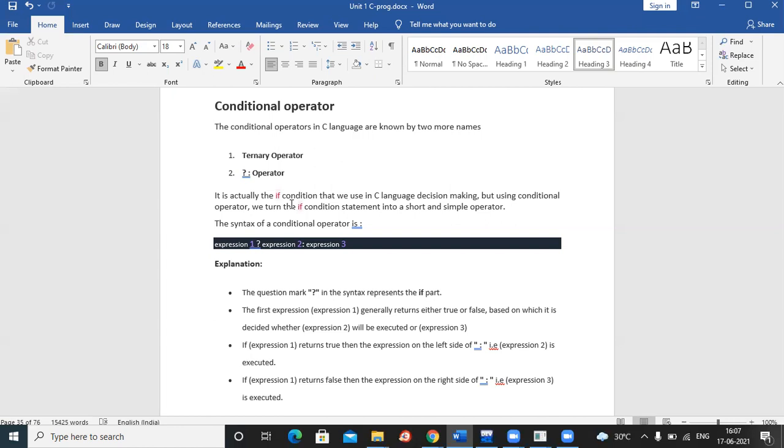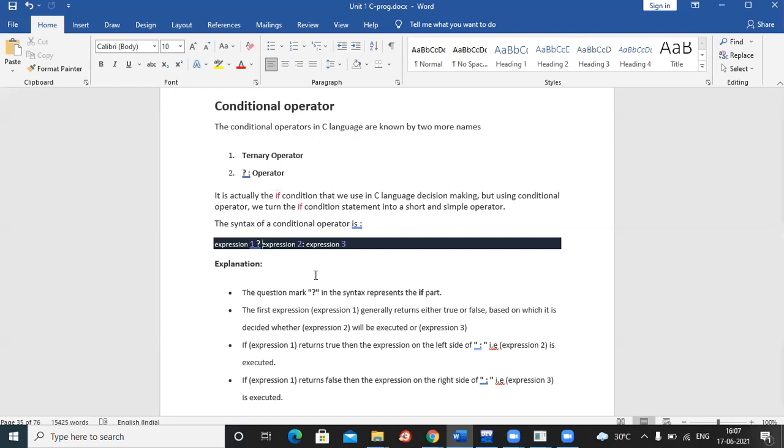And what is the syntax for it? Expression 1, we use the question mark. Expression 2, we use the colon. And finally the expression 3. अब आपको समझ में नहीं आ रहा होगा कि what is this expression 1, 2 and 3. So let me make it clear.